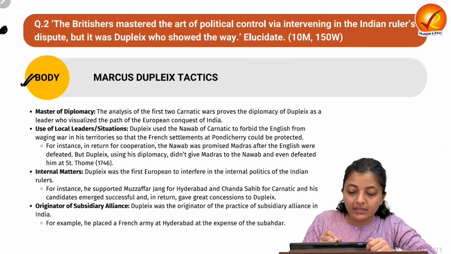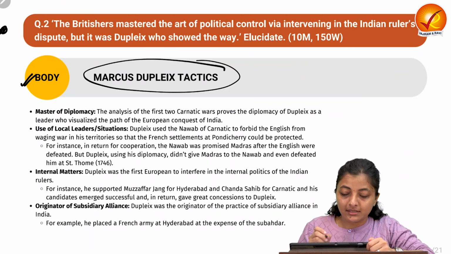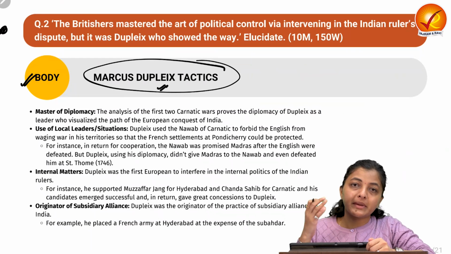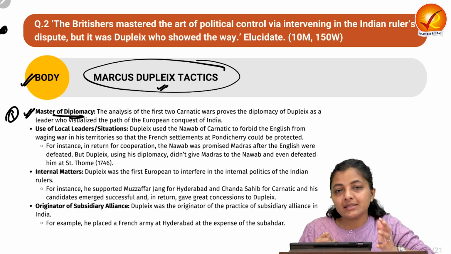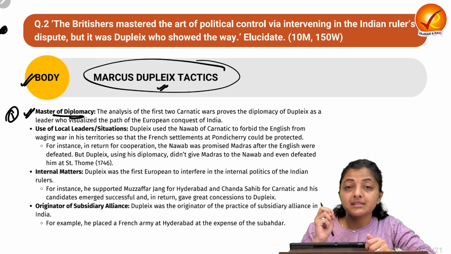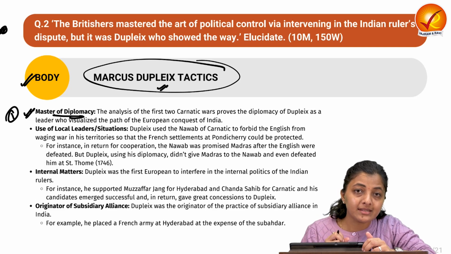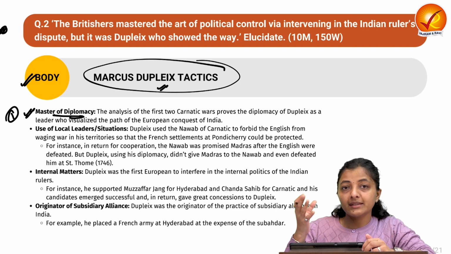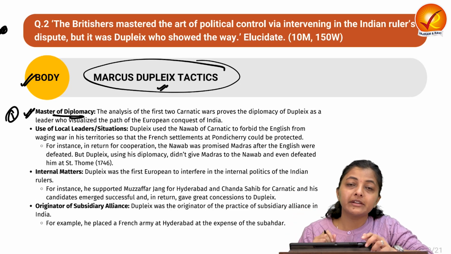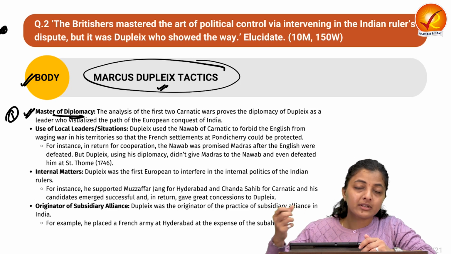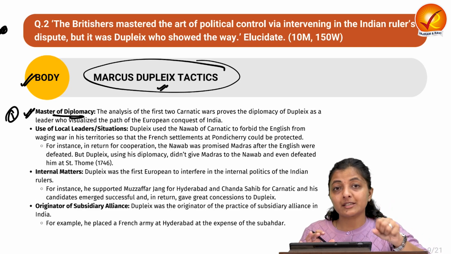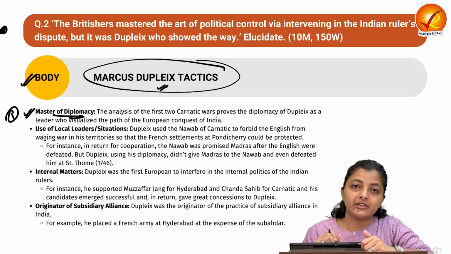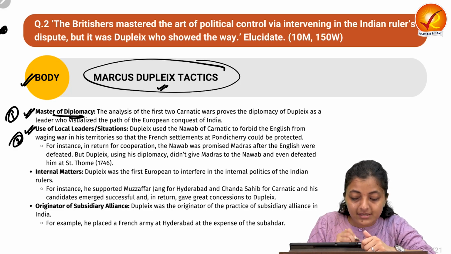Now let's move on to the body part, where we need to write down the tactics of Marquis Dupleix, how his tactics paved the way for the later Europeans. So the very first thing is that he was a master of diplomacy. Dupleix was a master of diplomacy, as we have witnessed in the first two Carnatic Wars, how he tackled the situation, how he used his diplomatic skills to intervene in the domestic politics, how he chose the oppositions to defeat the Indian rulers, and how this paved the way for the later Europeans, because they saw these tactics of Dupleix and also exploited them in the later stage to defeat the Indian rulers.